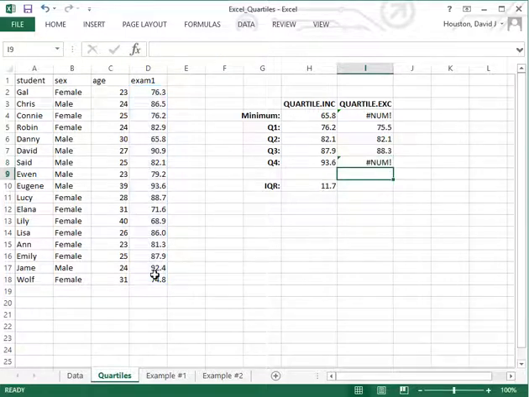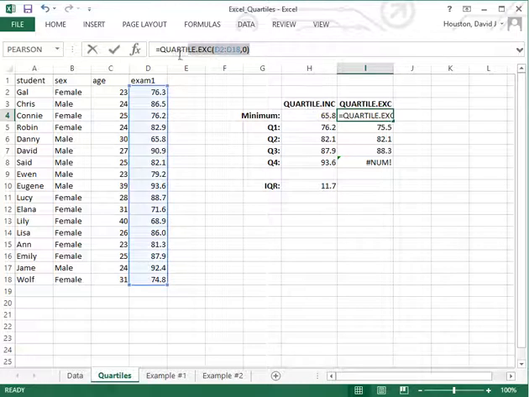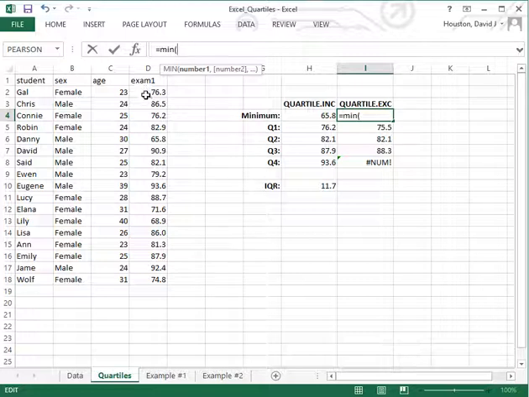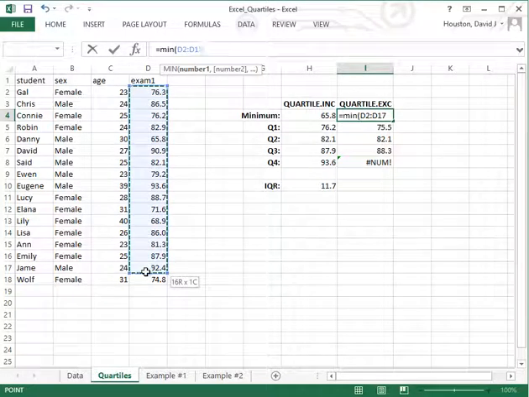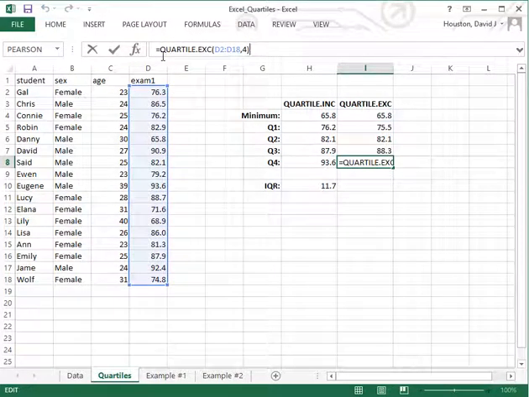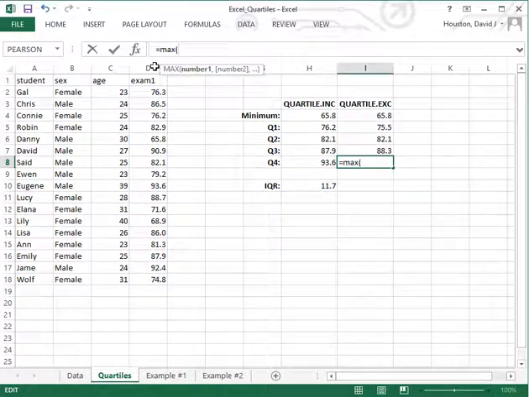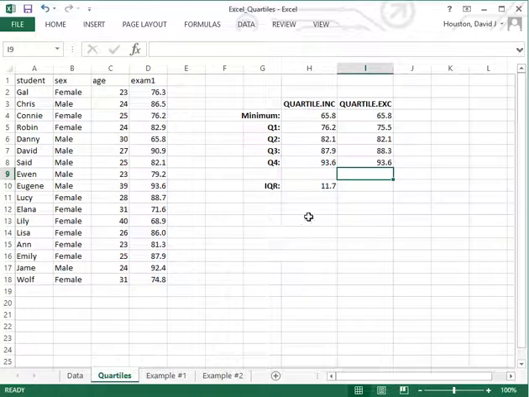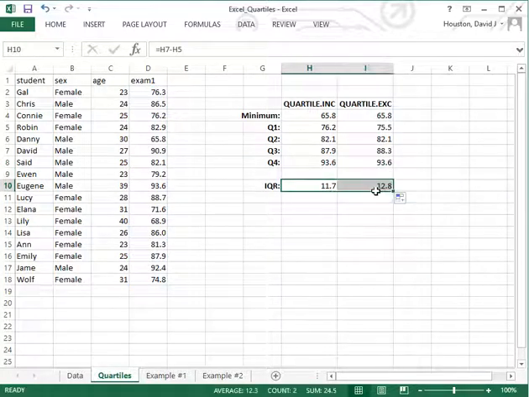So what we're going to have to do now to find the minimum value is enter in the min function. Hit return, and now I have to use the max function to get the maximum value for our set of data here. And let me go ahead and do the interquartile range also.